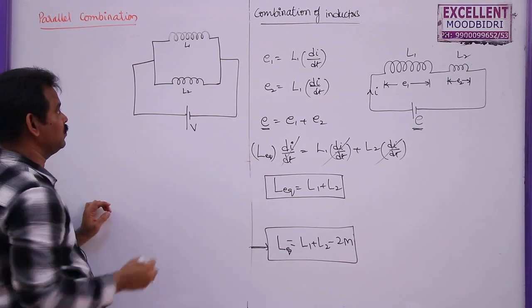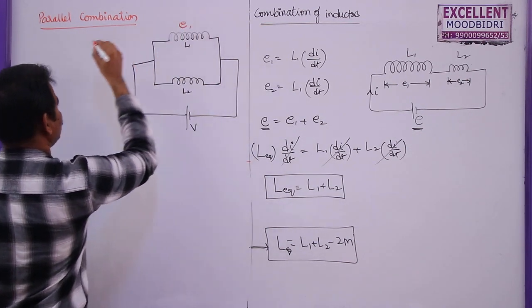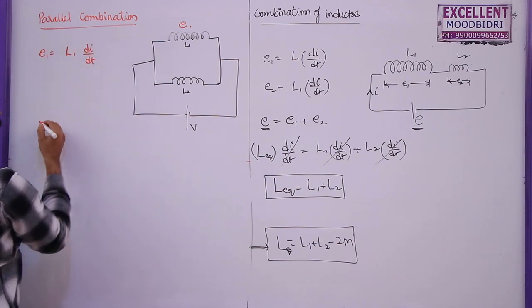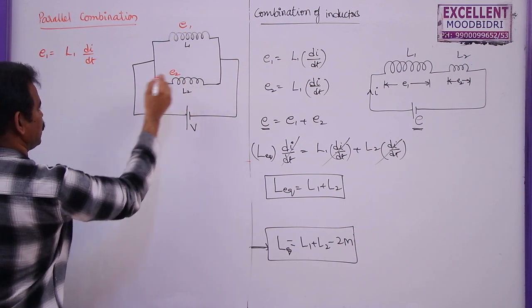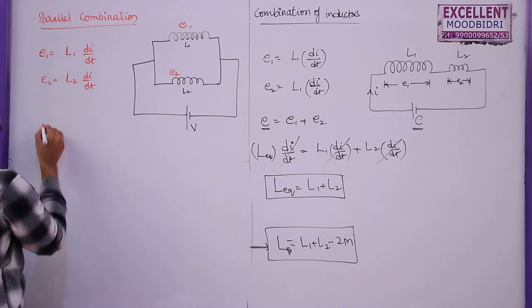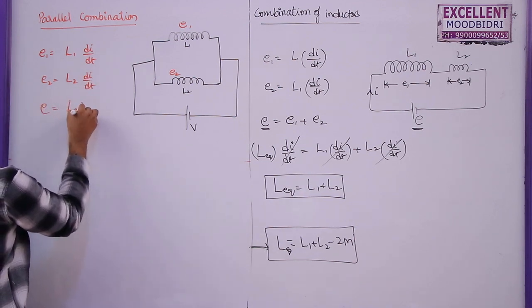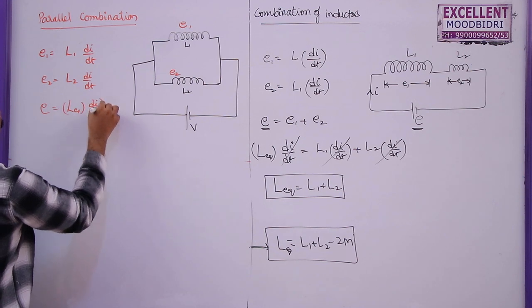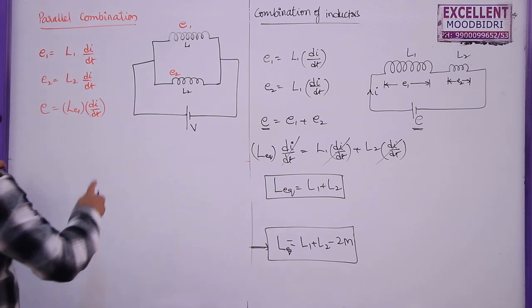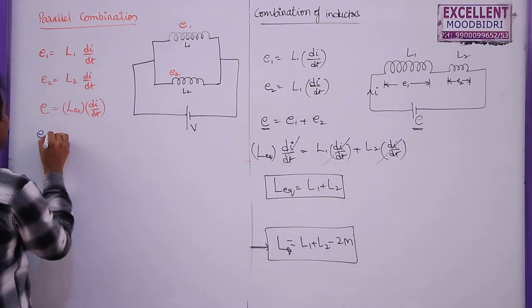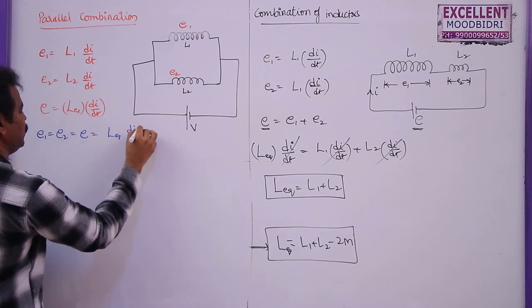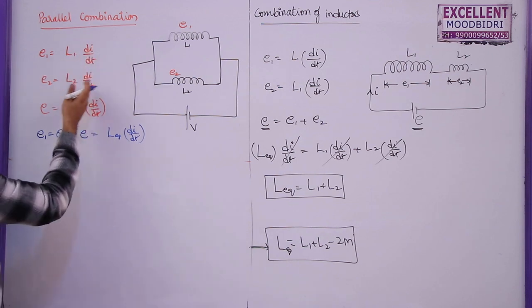Now in parallel combination, what is the EMF induced here? E1 is given by L1 di by dt. What is the EMF induced in the second coil? E2 is equal to L2 di by dt. The net EMF is given by L equivalent into di by dt. But as these two are connected in parallel, these two must be the same. So I can write E1 is equal to E2 is equal to E is equal to L di by dt, which is equal to L1 di1 by dt and L2 di2 by dt.